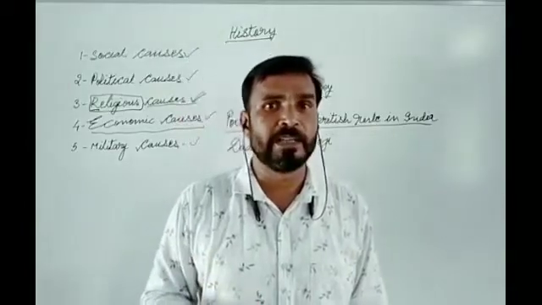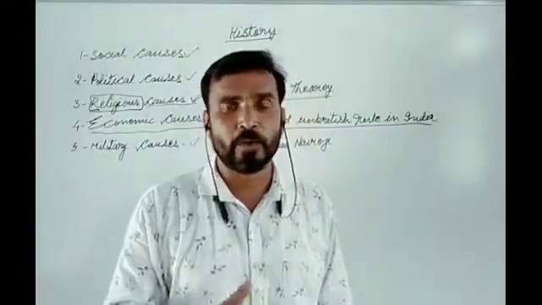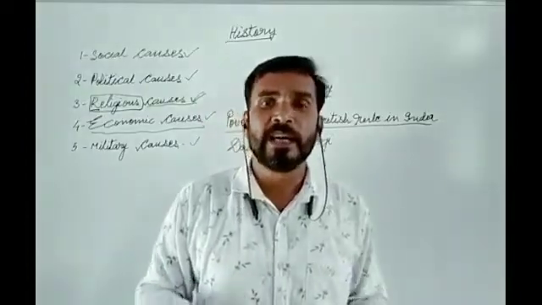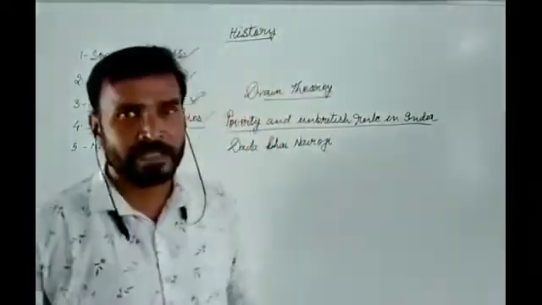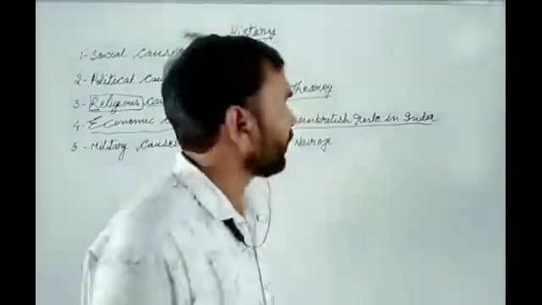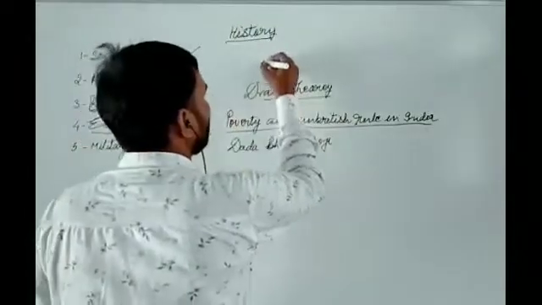So very smartly, they were buying raw material at a low cost, and in return the finished product they were selling at a high price. So this was one method. Another thing was crops. Farmers were forced to grow cash crops.